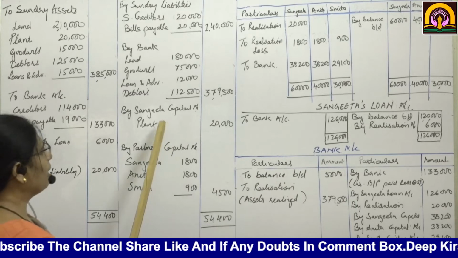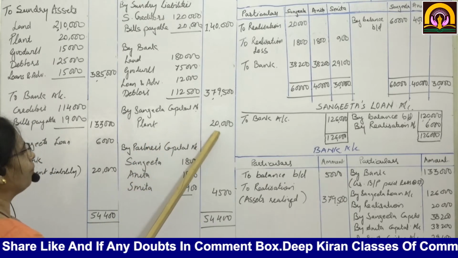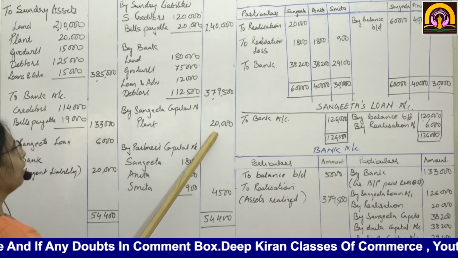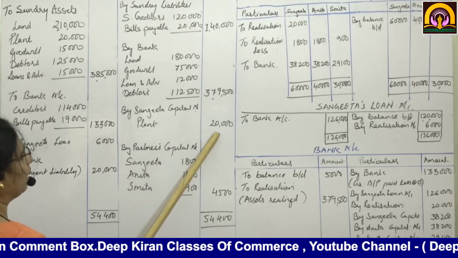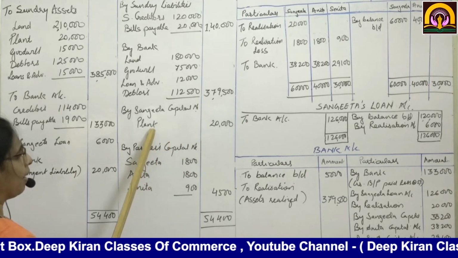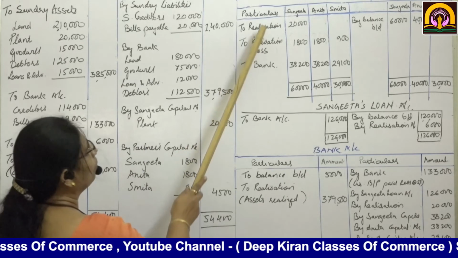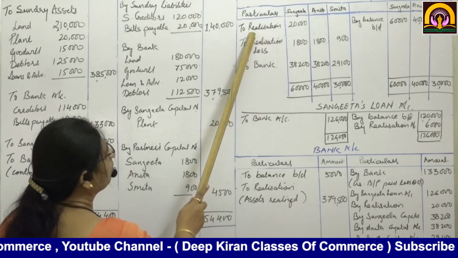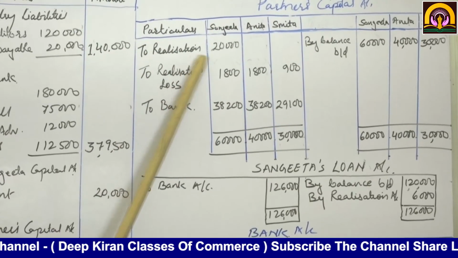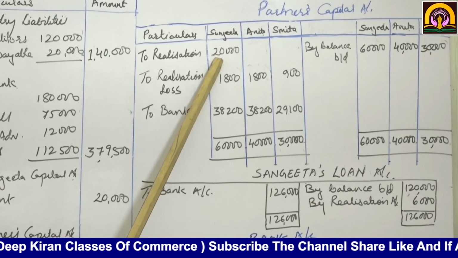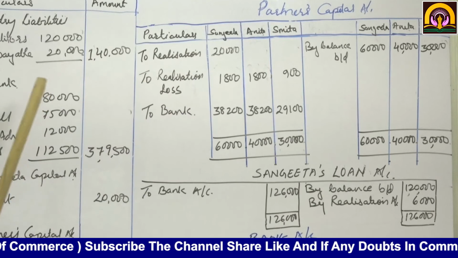Now see, they have said that Sangeeta has taken over plant of rupees 20,000. So Sangeeta's capital account debit to realization 20,000. Now in the partners' capital account, Sangeeta's capital account to realization, Sangeeta's column 20,000. This much is clear to you all.